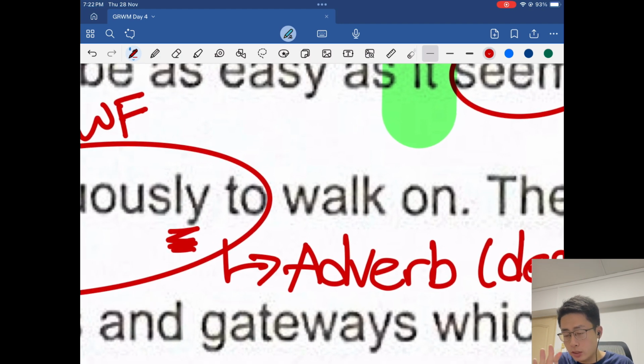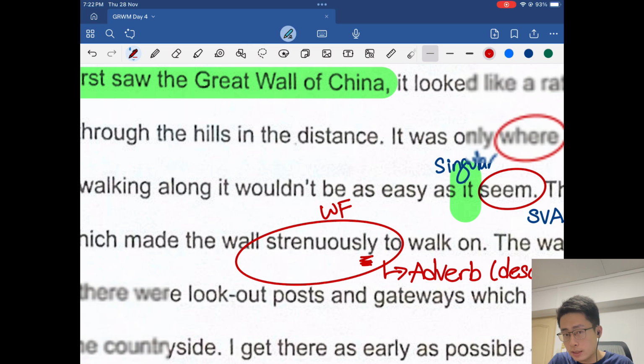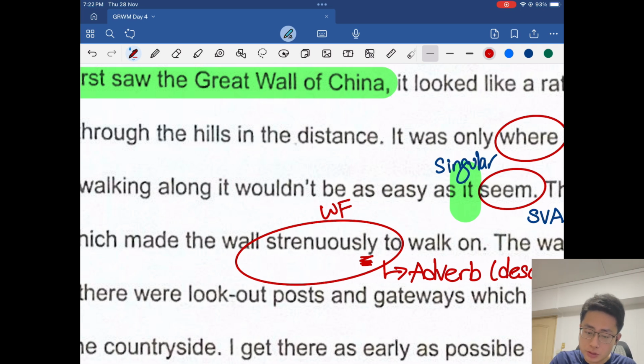Okay, it makes no sense for this strenuously here to be in its current form, which is an adverb. Think carefully, what is this word doing? What is it describing? It's actually describing the thing on its left, the wall, correct? This wall thingy over here, the Great Wall.